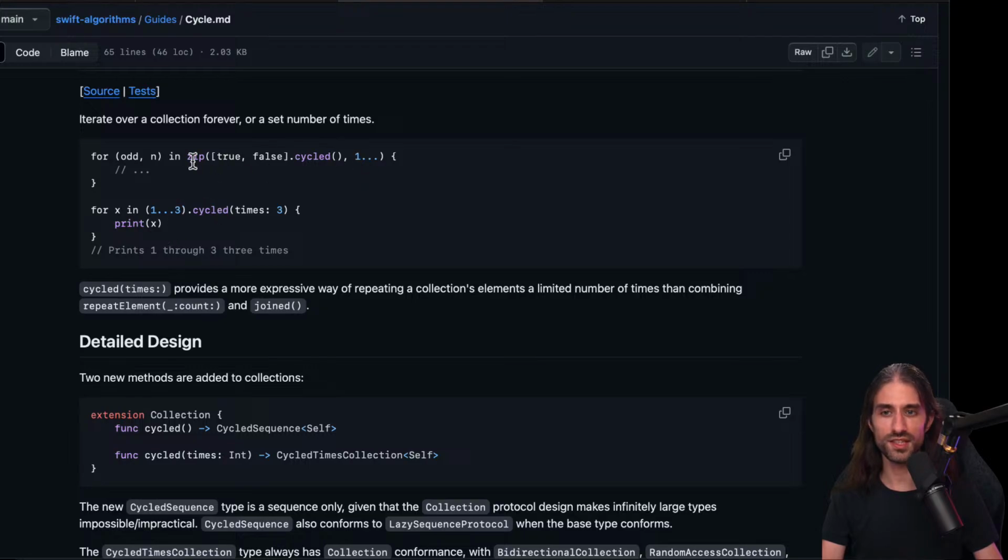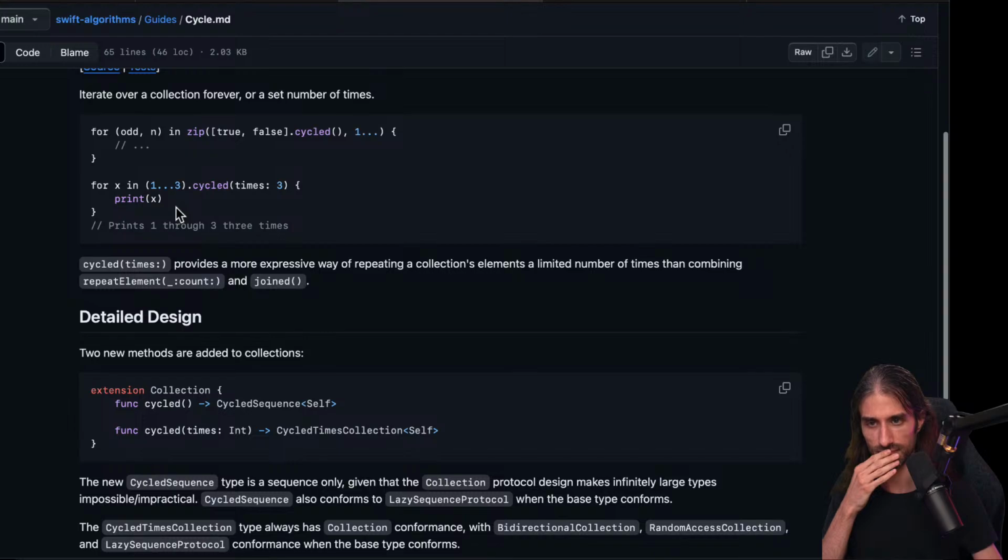It can be interesting if you iterate over a zip and one of the operands is a finite set of values and the other is something that you actually want to iterate. So that can be super useful to have this cycled right here. And here, cycle 3 times, so it will do 1, 2, 3, 1, 2, 3, 1, 2, 3.